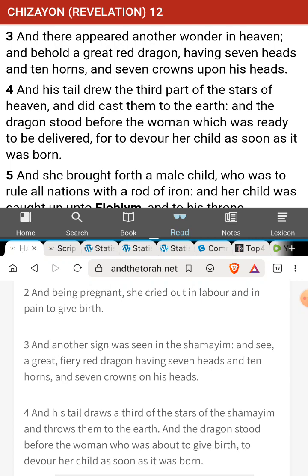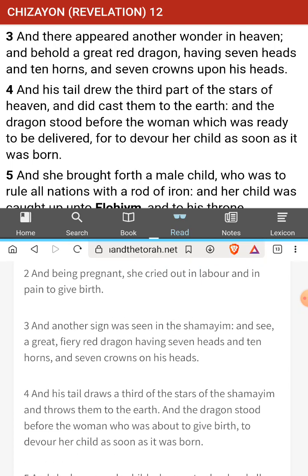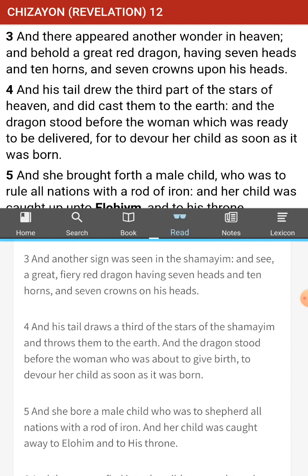Okay, the last chapter talked about a woman being pregnant. She cried out in labor to give birth, right? She was giving birth. Obviously, that's easy. But then we see the next thing. We have a giant fiery red dragon with 7 heads, 10 horns, and 7 crowns on his head. Now, what do you guys make of that? If this guy has 7 heads and 10 horns, does one head have 10 horns, or do the 7 heads have 1 horn each?